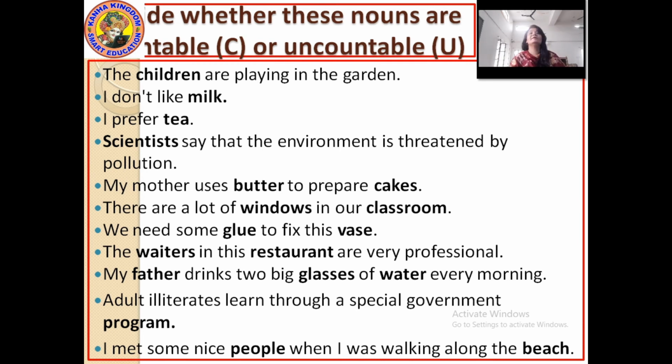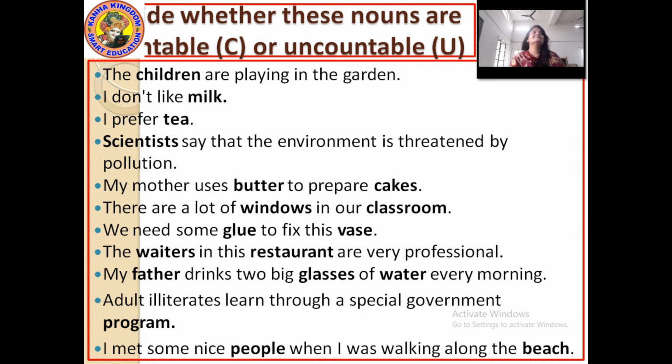We'll write a U here. I prefer tea. Tea is also a liquid form, and a liquid form cannot be counted, so tea is uncountable.